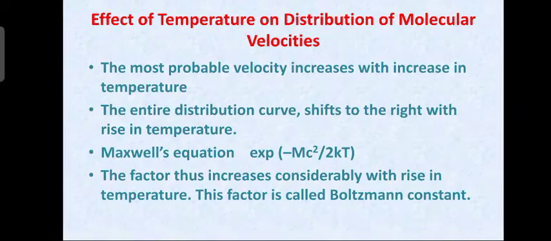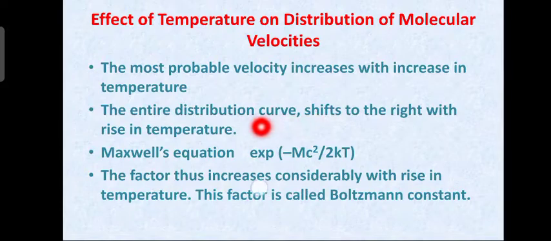Next slide. Now, what is the effect of temperature on the distribution of molecular velocities? The most probable velocity increases with increase in temperature. The entire distribution curve shifts to the right with rise in temperature. As the temperature rises, the distribution curve shifts to the right. This we have seen in the previous curve.